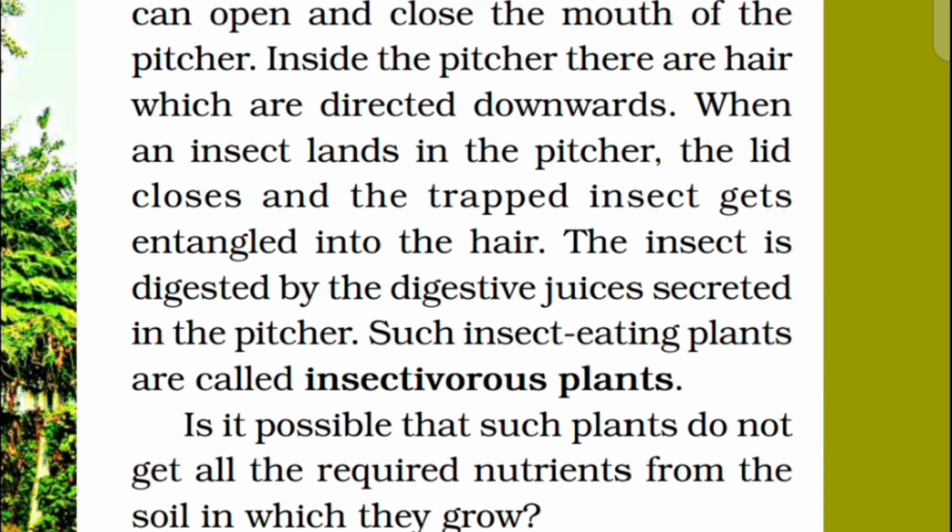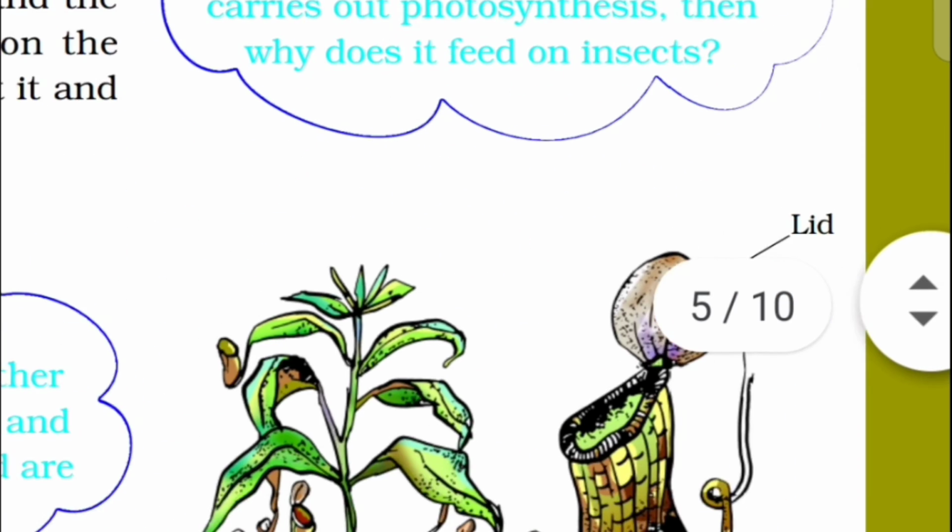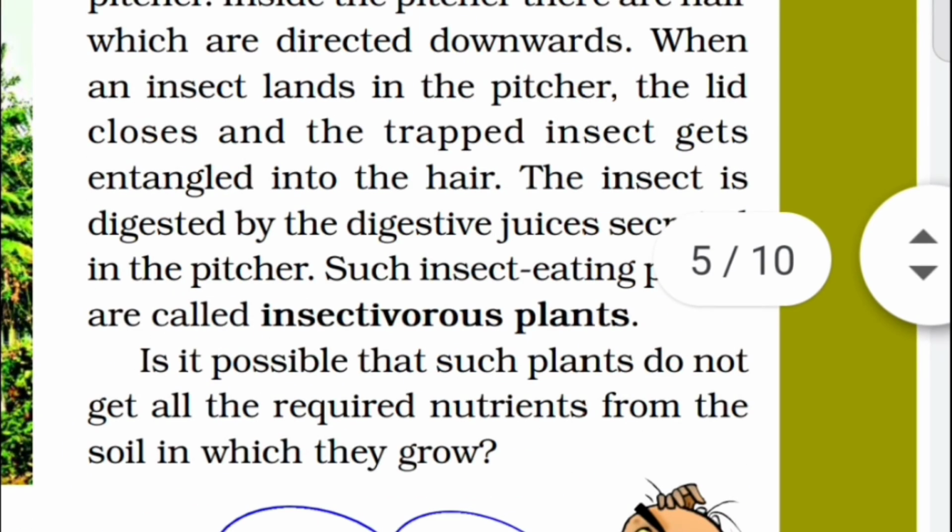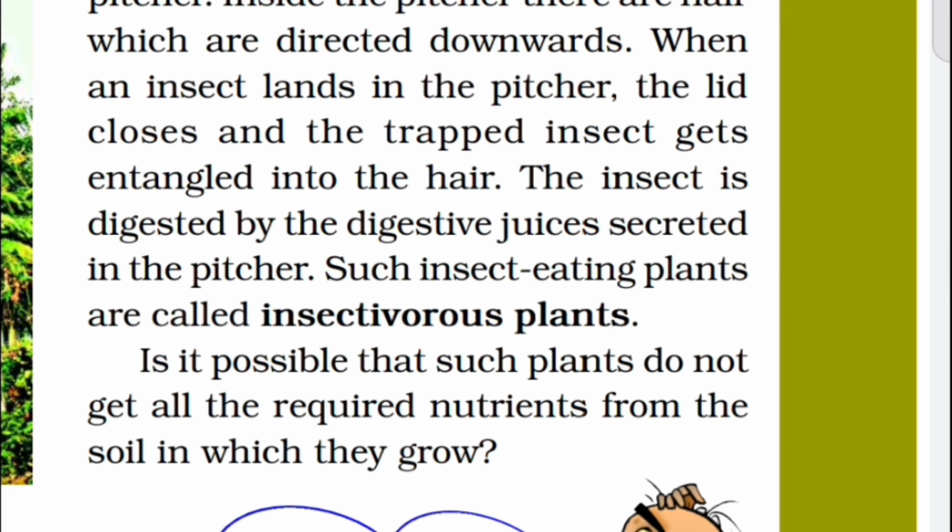Inside the pitcher there are hairs which are directed downwards. When an insect lands in the pitcher, these hairs are responsible for trapping the insect. So the pitcher plant is insectivorous. Insectivorous is like carnivorous or omnivorous. It is insectivorous because the pitcher plant depends upon insects for food. It eats only insects.